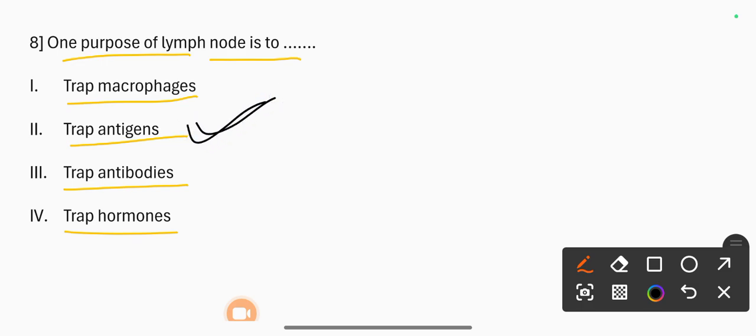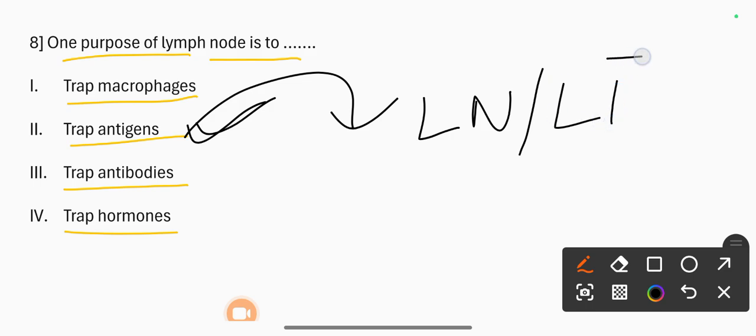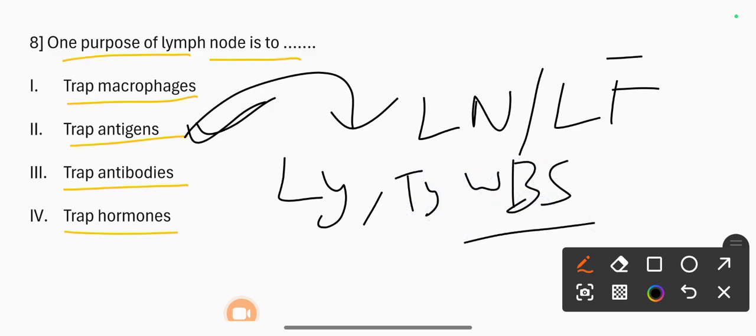Lymph nodes consist of lymph fluid containing lymphocytes, a type of WBC.